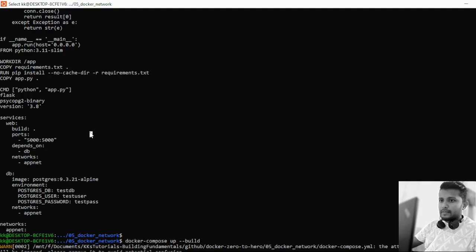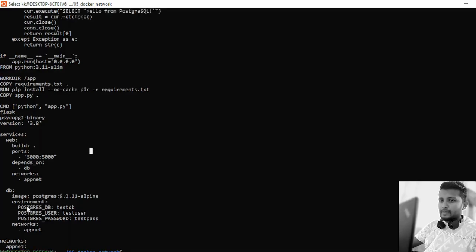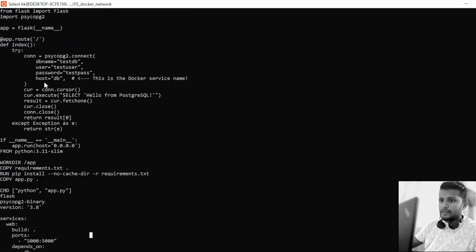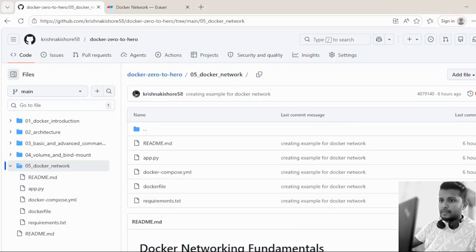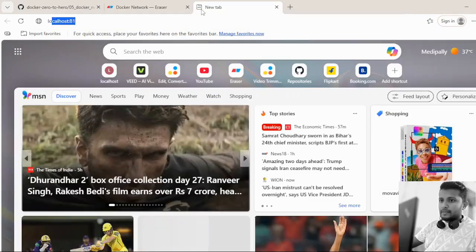So how can we ensure the web server is connecting to the database? If you see the code over here, we are running this Postgres query on the Postgres database. So when we launch this application, if we see this statement on our browser, it proves that this web server is connecting to the database with the database name. So let's launch the application on port number 5000.